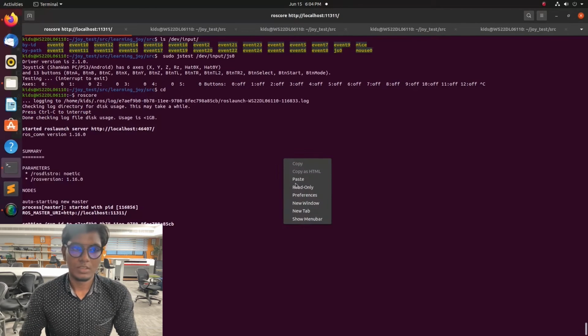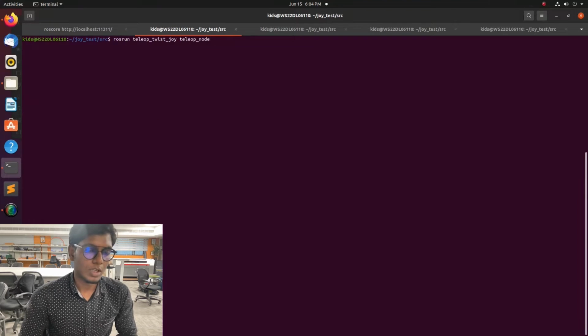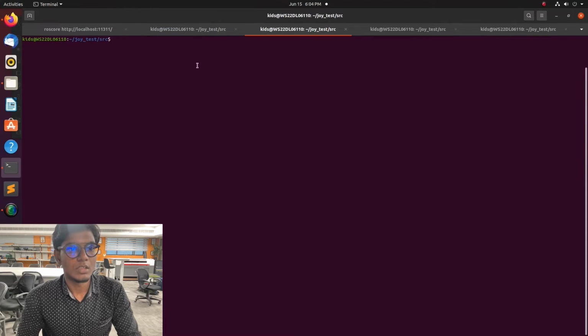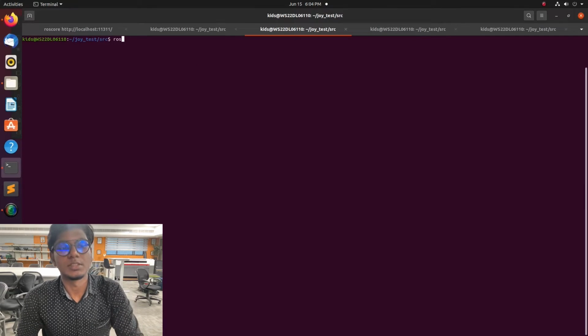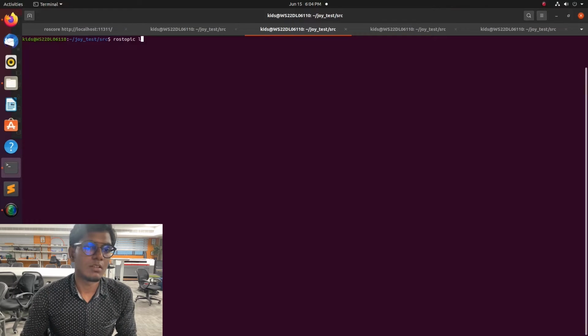After that we need to open one C++ node for controlling the Turtlesim. That Turtlesim node is used for any process which needs to be controlled by the joystick. Here we have a joystick.